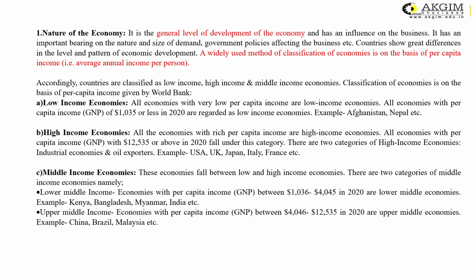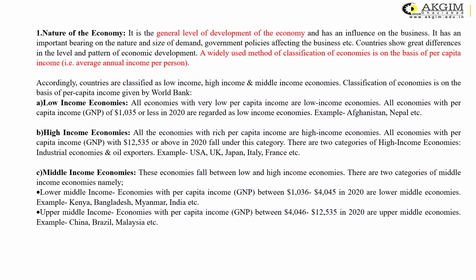If you go into detail about the $1,035, the value of the dollar is rupees 73 today. So, if we take the value of $1,035 in rupees, it comes to somewhere around 75,609 rupees. So, the people in the country who have a per capita income of rupees 75,000 or less are covered by the nations which are called the low income economies. The examples of these kinds of economies may be Afghanistan and Nepal.